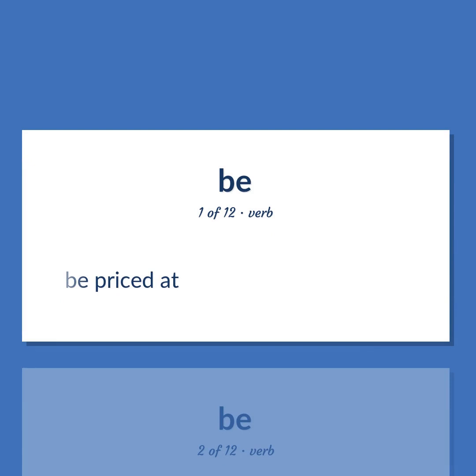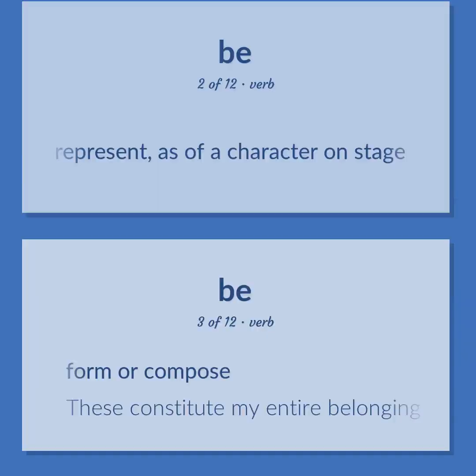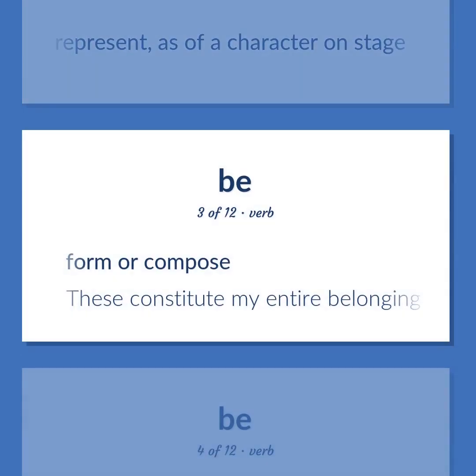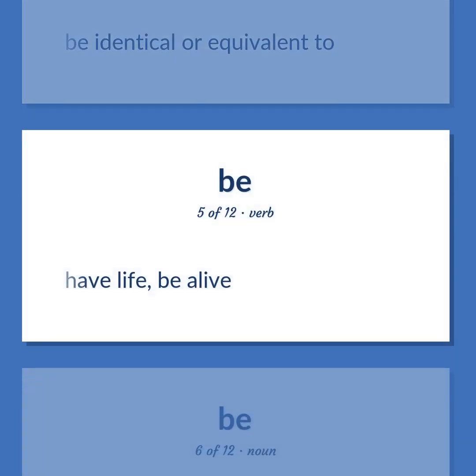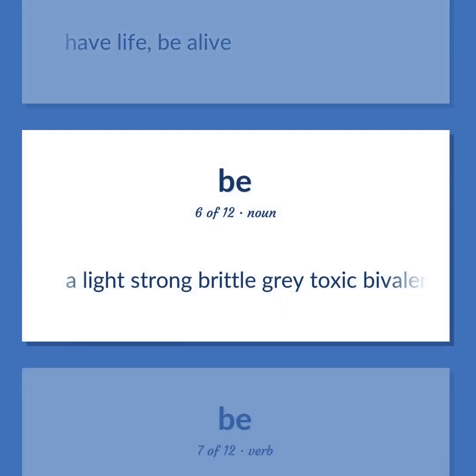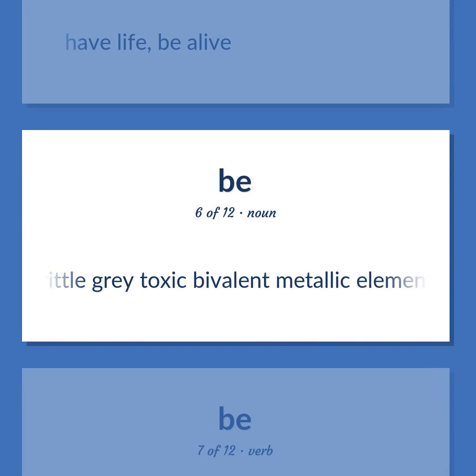Be priced at. Represent, as of a character on stage. Form or compose. These constitute my entire belonging. Be identical or equivalent to. Have life, be alive. A light, strong, brittle gray, toxic, bivalent metallic element.